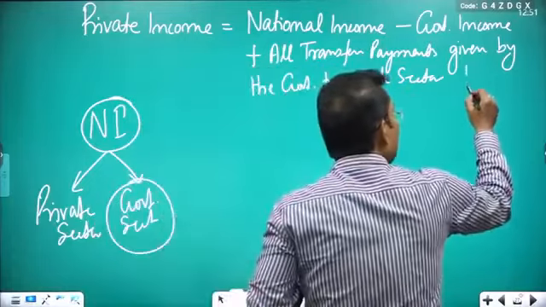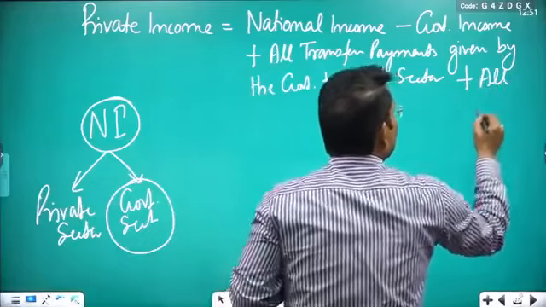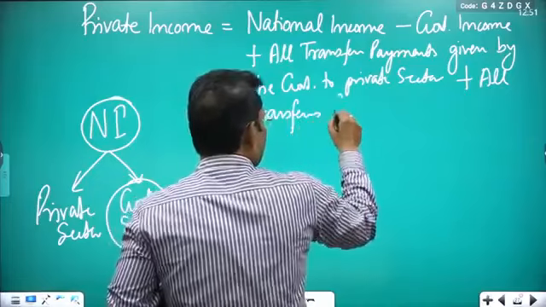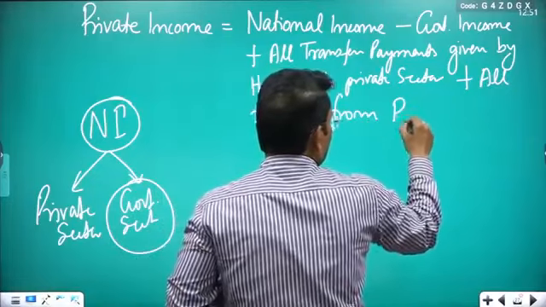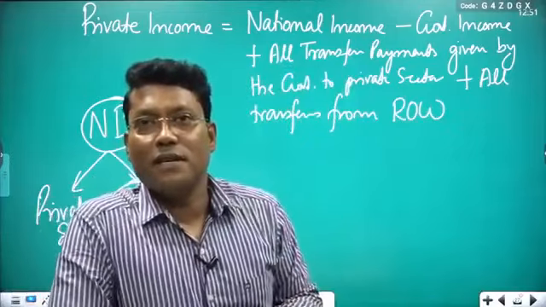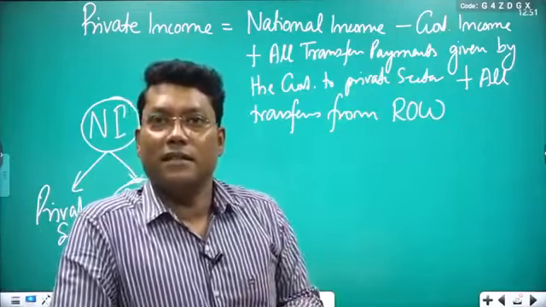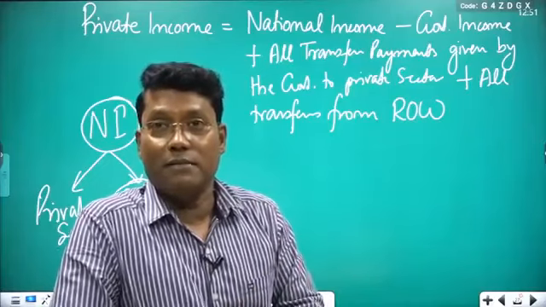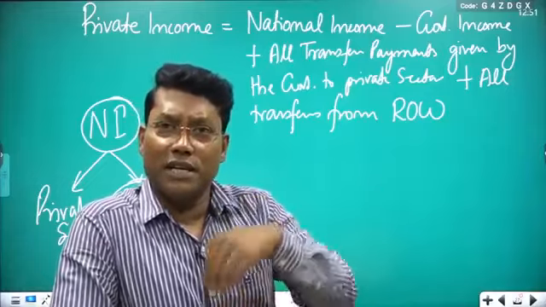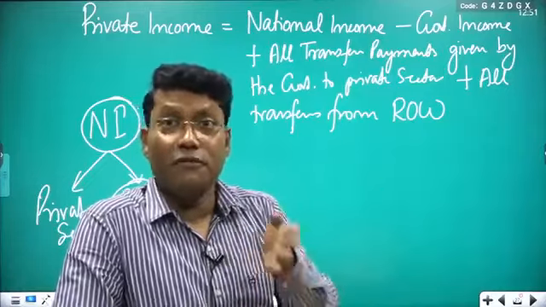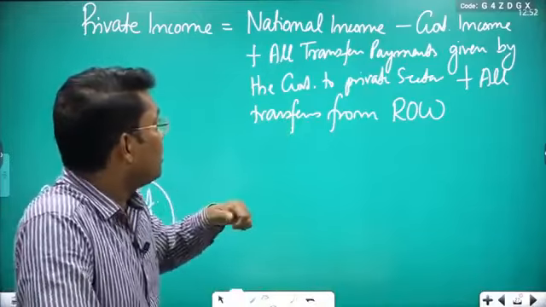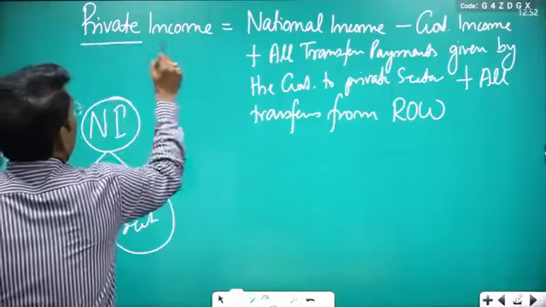And again you have to add all transfers from the rest of the world. Because from other nations we are also receiving, say, from your relatives who are staying there. They are not sending your income as a factor income, but the family can send some things, and another country can assist you, give you grants and other things. So if we are getting any transfers, then we have to add all transfers from the rest of the world, and then you get the private income.